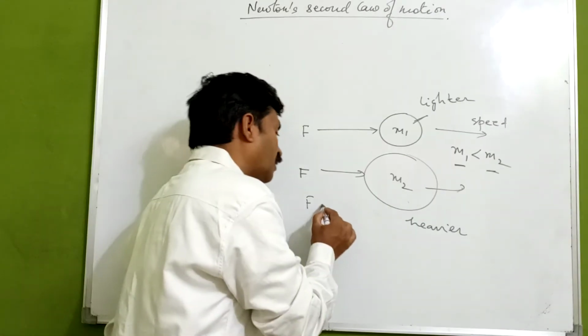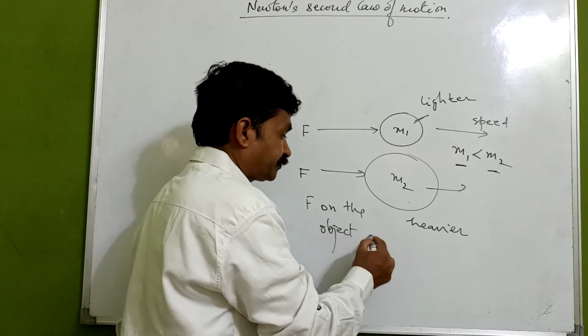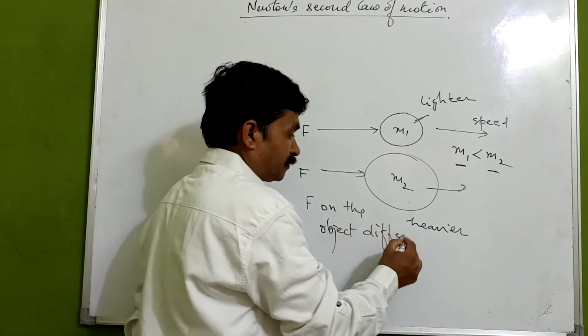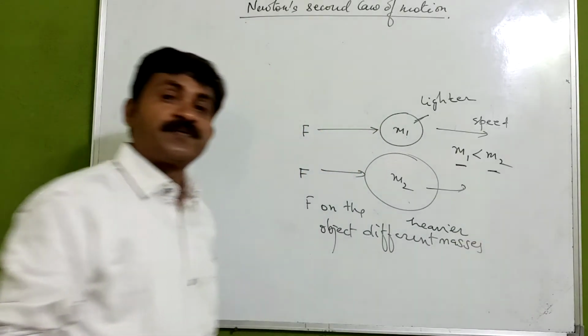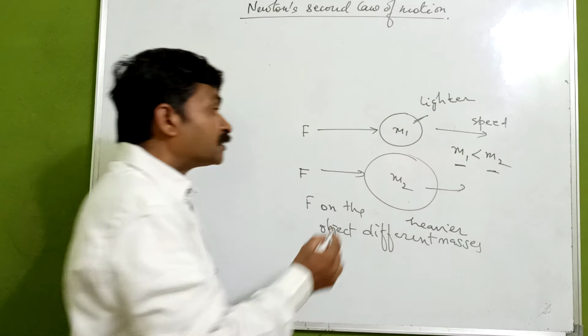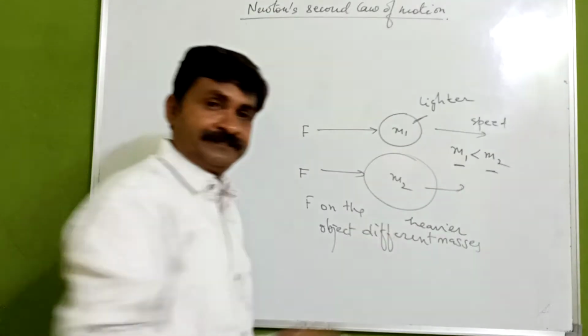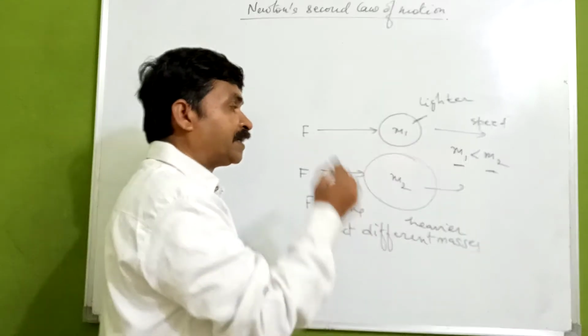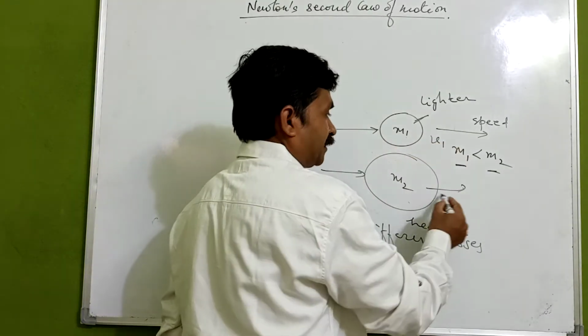This is the momentum of object 1 and this is the momentum of object 2. If a force of the same magnitude is applied on both objects for the same time, for equal duration, the momentum they get is equal.